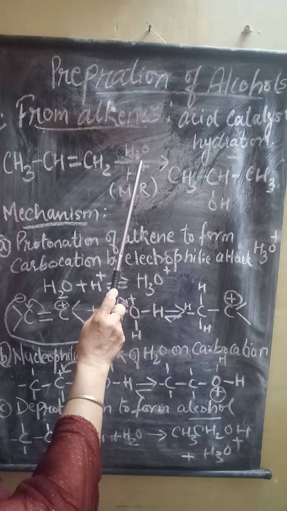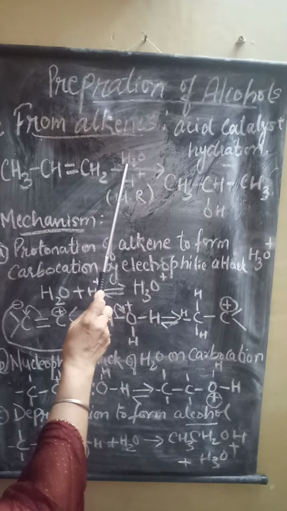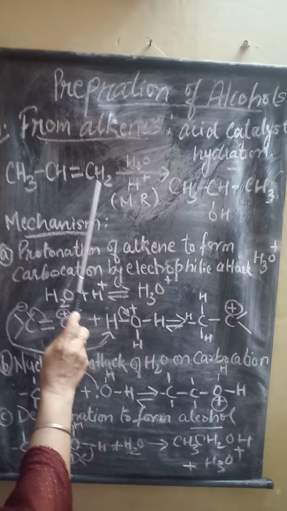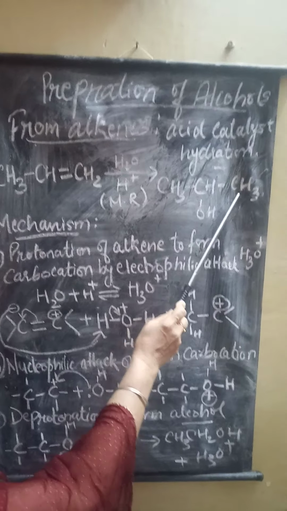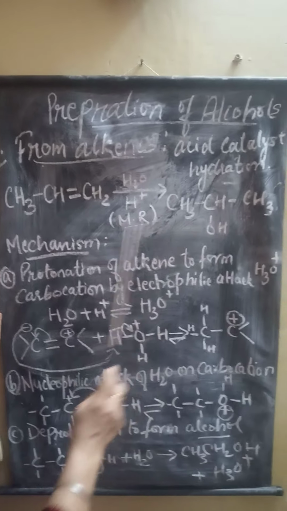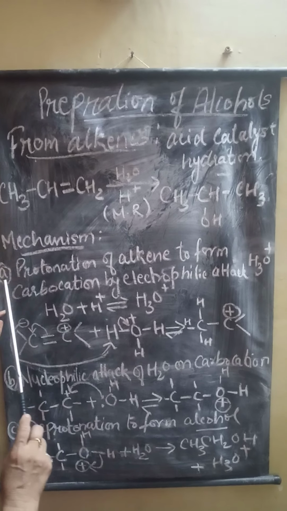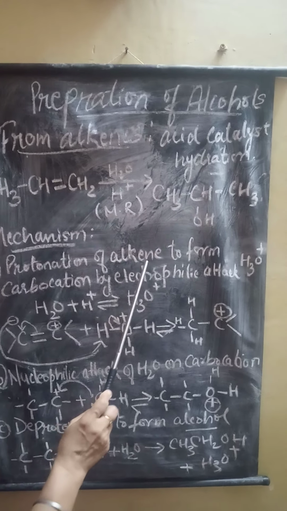So according to the Markovnikov rule, the OH, being the negative part, gets attached to that carbon which has fewer hydrogens, and the hydrogen gets attached to the carbon which has more hydrogens. In this way, the conversion of alkene to alcohol takes place. Now we will study the mechanism which it follows. The first step is protonation of alkene.